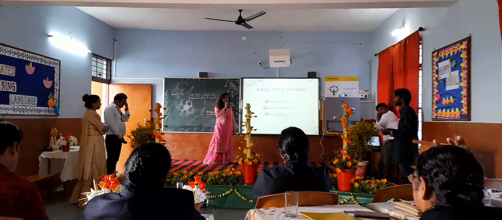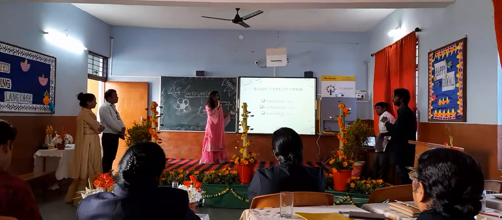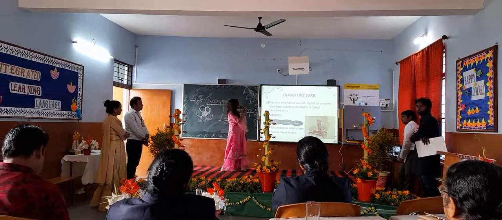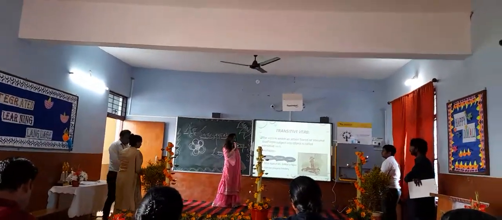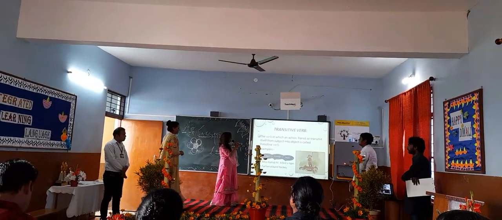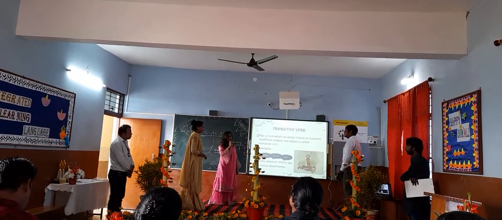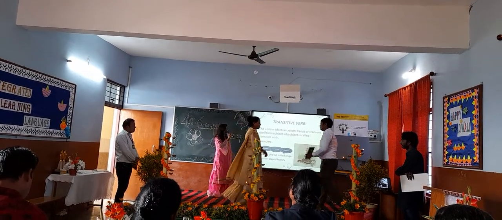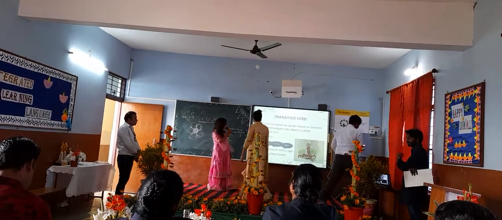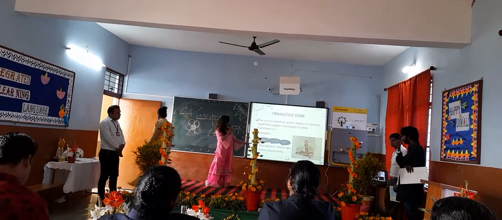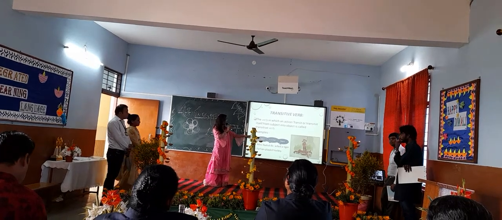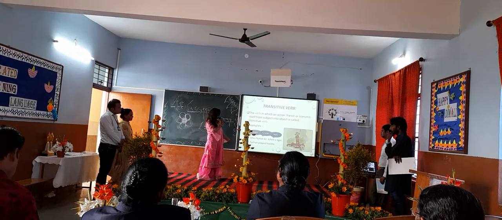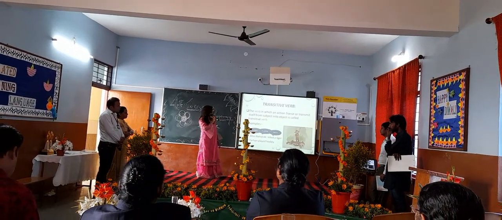Basically verbs are divided into three parts: transitive, intransitive and auxiliary verbs. The first one, the transitive verb. The verb in which an action transits or transmits itself from the subject to the object is called a transitive verb. For example, "Miss Nahid Ali killed a tiger." In the sentence, Miss Nahid Ali is the subject, the function is killed, and tiger is the object. Next sentence, "Fran played hockey."